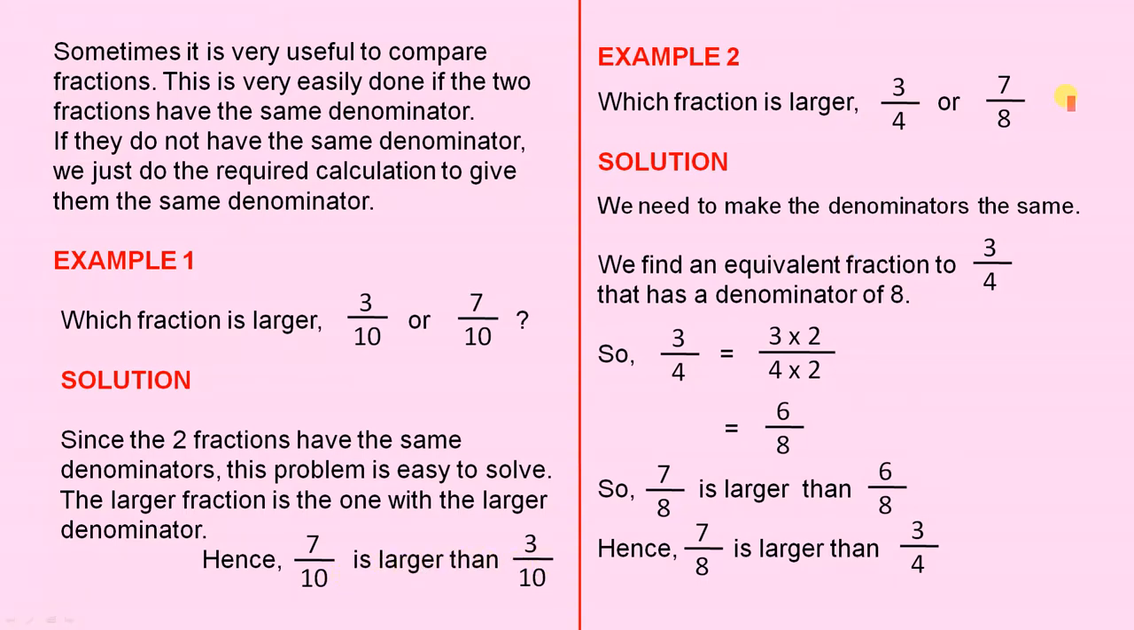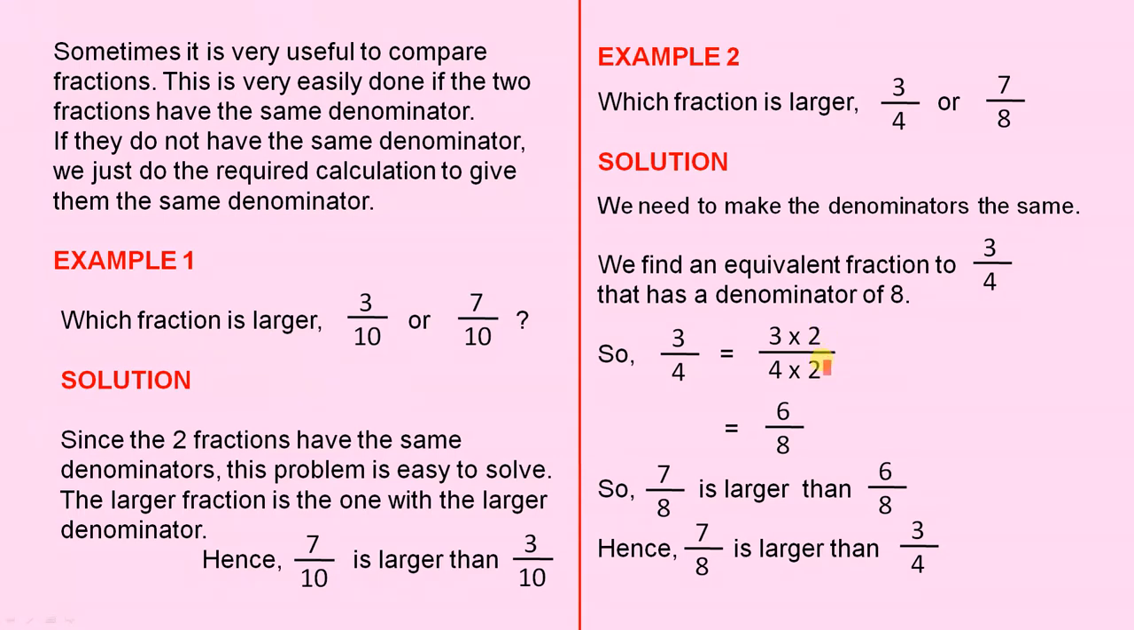Example 2. Which fraction is larger, 3 over 4 or 7 over 8? We need to make the denominators the same. We find an equivalent fraction to 3 over 4 that has a denominator of 8. So 3 over 4 equals 3 times 2 over 4 times 2. All you do is multiply the top and the bottom by the same number. That leaves the value the same.